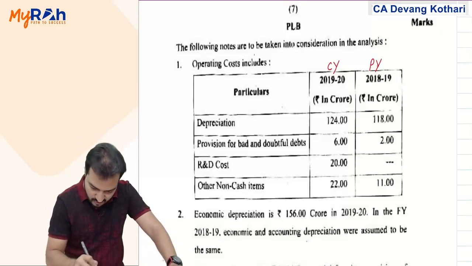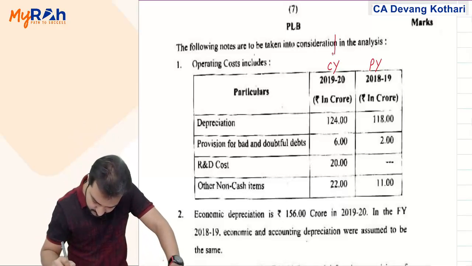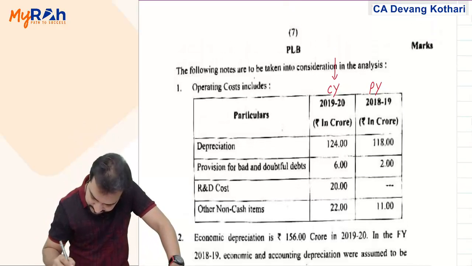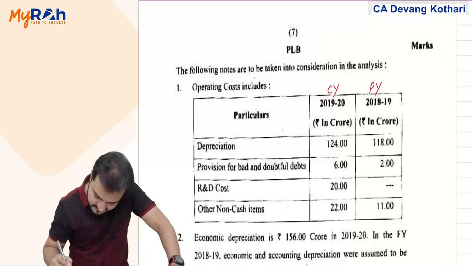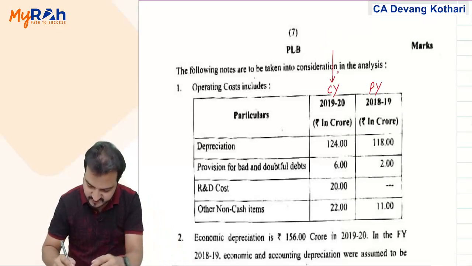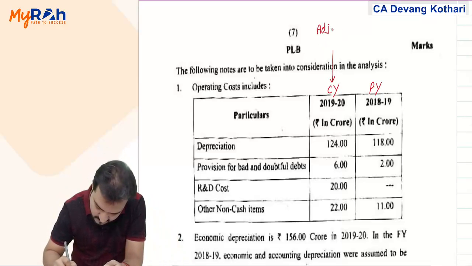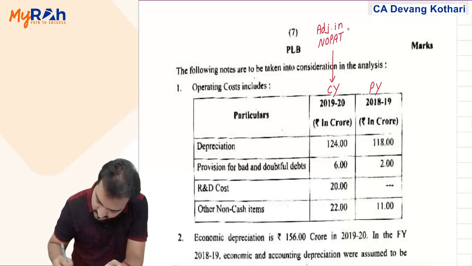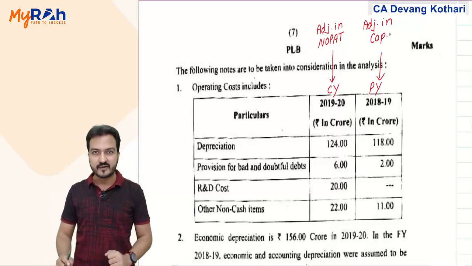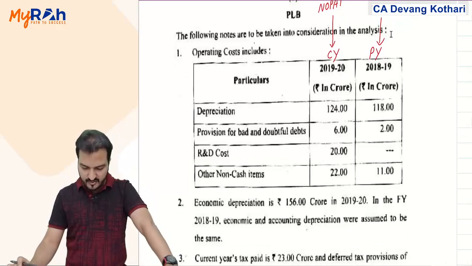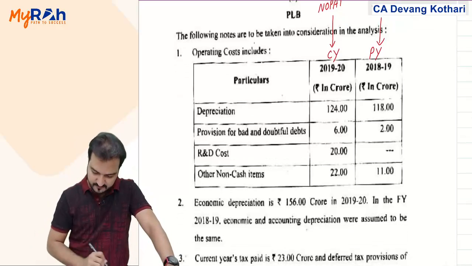So my non-cash, non-operating items of current year, you adjust these items in calculation of NOPAT, and similar items of previous year you adjust in calculation of capital, opening capital. But still, let us complete reading the additional information.